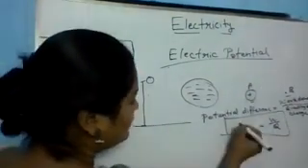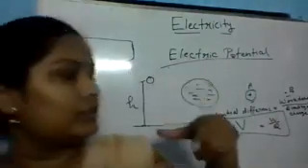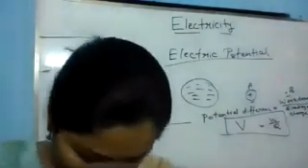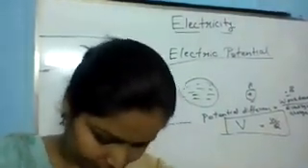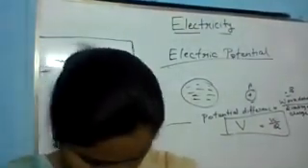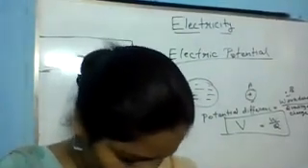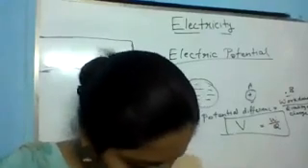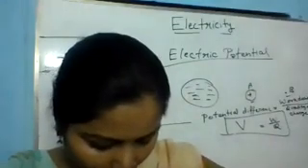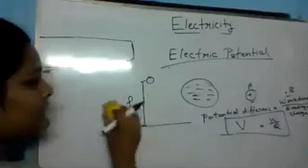Represent the potential difference by V also, not E. E we use for electrical energy, not potential. So the numerical is: what potential difference is required to do 100 joule work to carry a charge of 10 coulomb between 2 points? So we have to find out the potential.